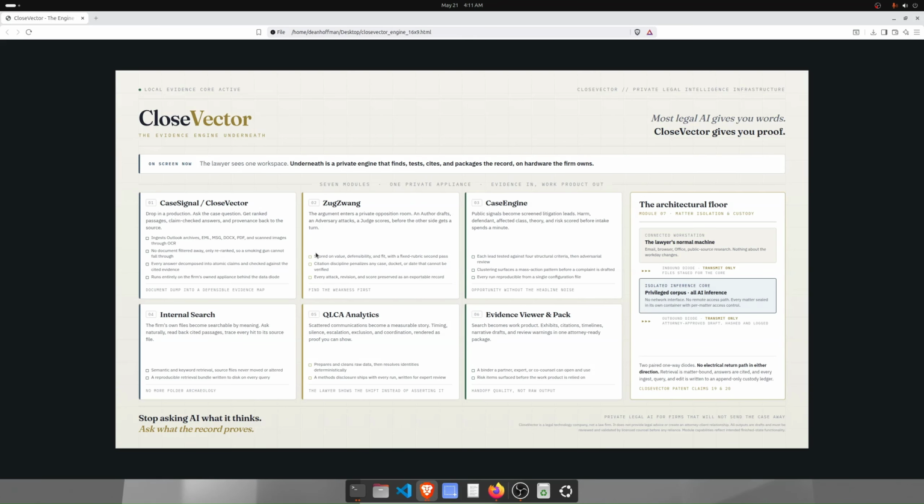And then we have ZugZwang, which is a German chess word, which is basically an adversarial engine. So if you're going to file a deposition or a case intake, or explore anything, what you want is a very deep adversarial analysis that tears your argument apart on one side and has another side simultaneously building the counter arguments, and then has a judge on top that's monitoring the whole thing and scoring the rounds.